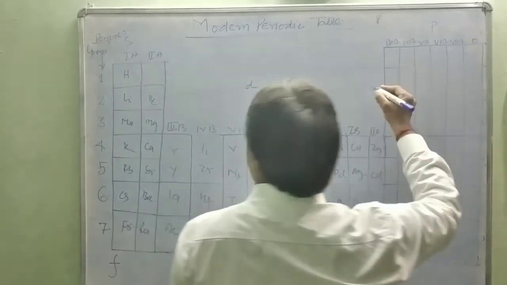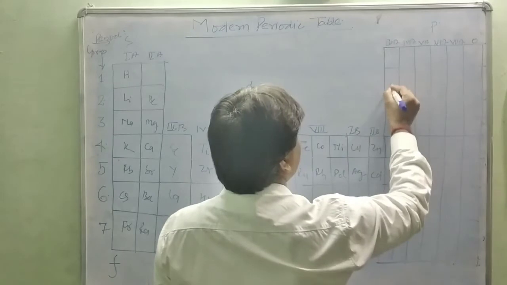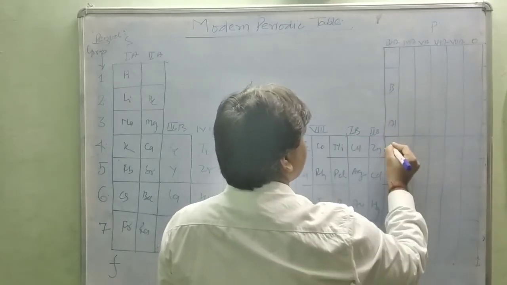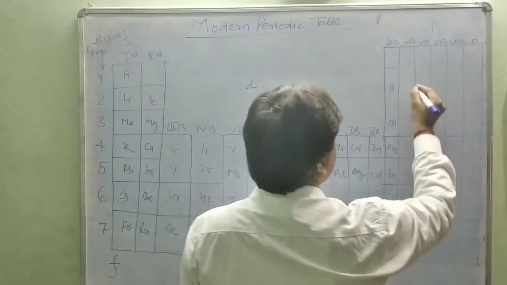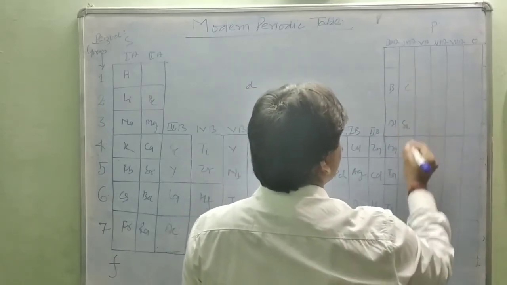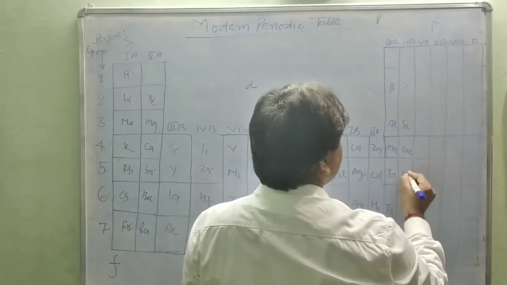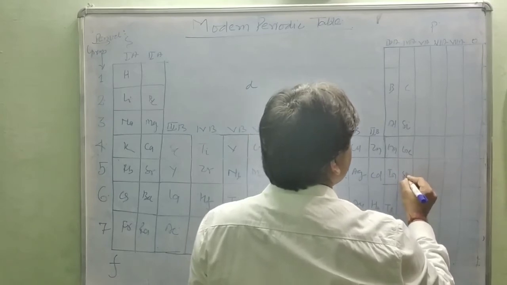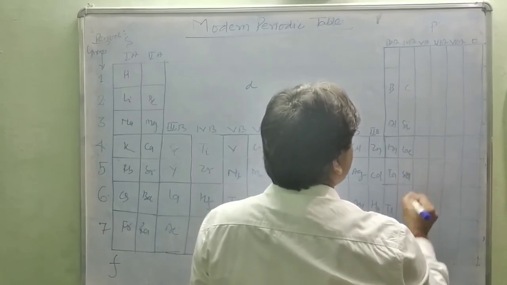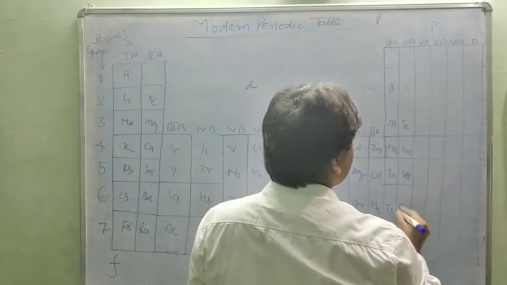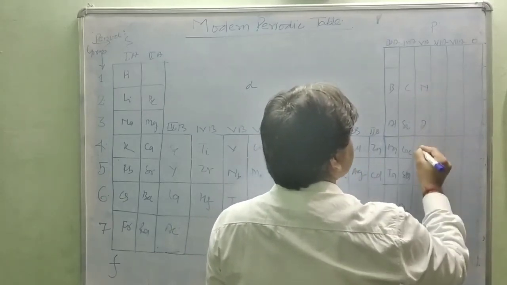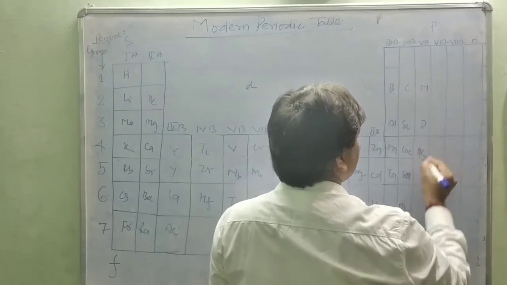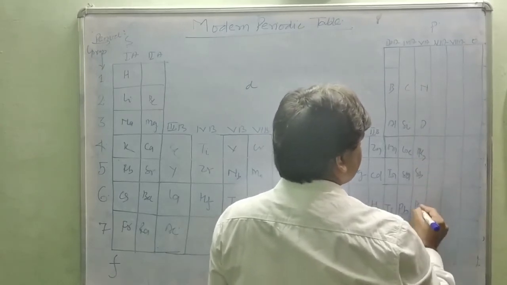Here in the P block, this is boron, aluminium, gallium, indium, thallium. Next one, carbon, silicon, germanium, tin, lead, nitrogen, phosphorus, arsenic, antimony, bismuth.